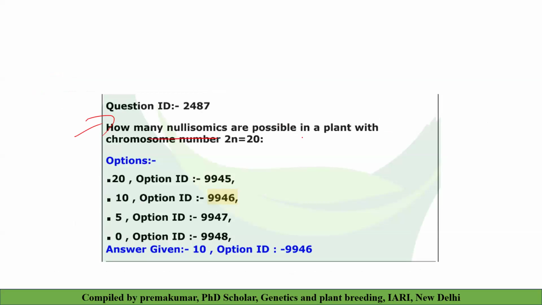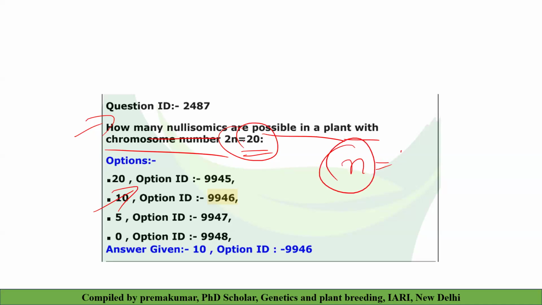You can see how many nullisomics are possible with a plant with chromosome number 2n equal to 20. How much? It's n. Because we see that the number of monosomics possible is equal to n. So here 2n is equal to 20, divided by 2, n is equal to 10. Very simple questions they will ask. This was asked in 2022.